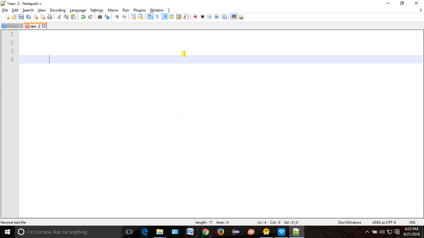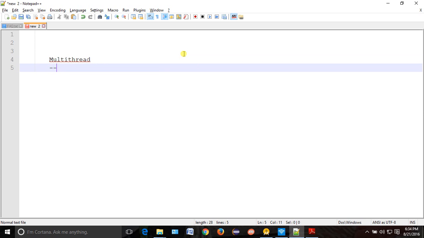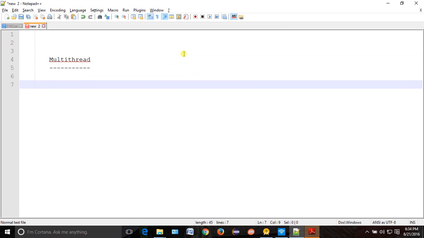Now tell me, which we have already done in core Java, let's try to recap. What is multi-threading? What is a thread? First of all, what is a thread? A thread is an execution of a process. Process in execution is called thread. Or you can say not process, program. Program will be the best word.